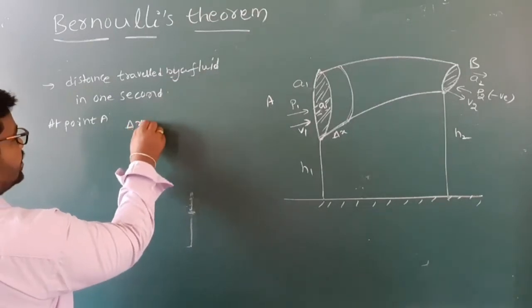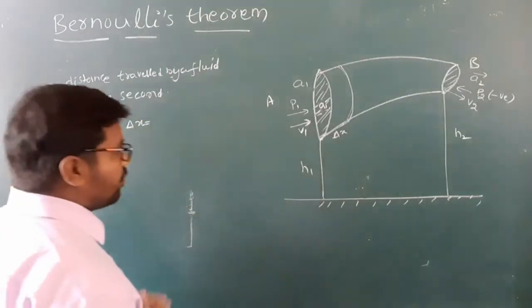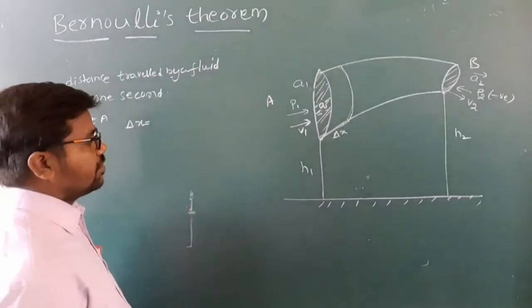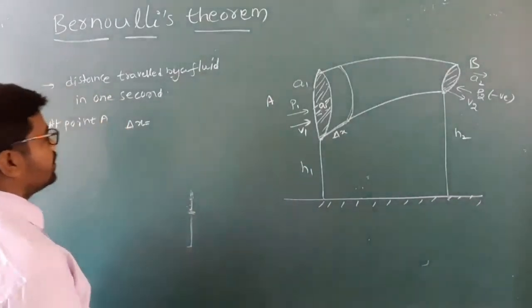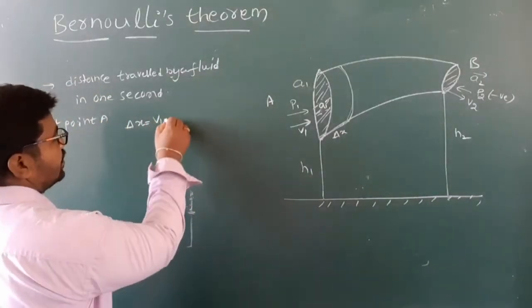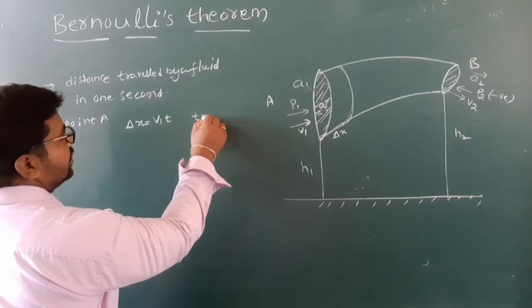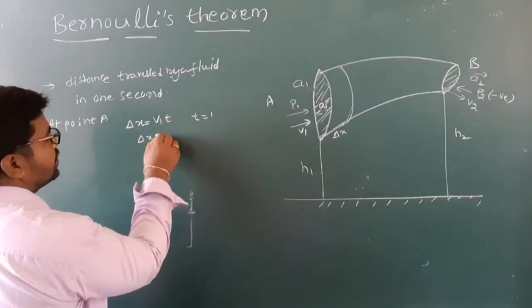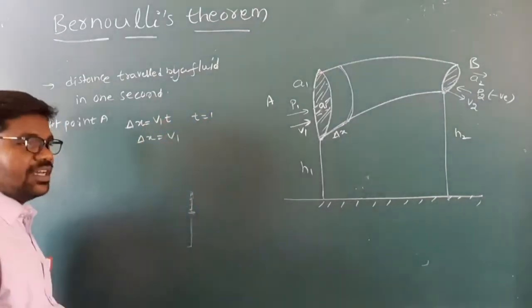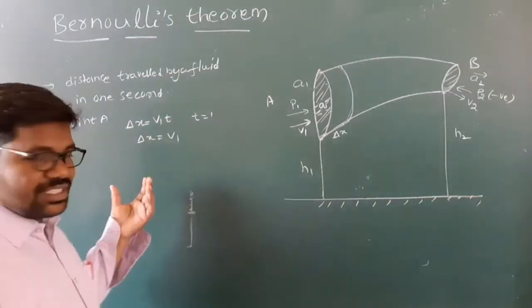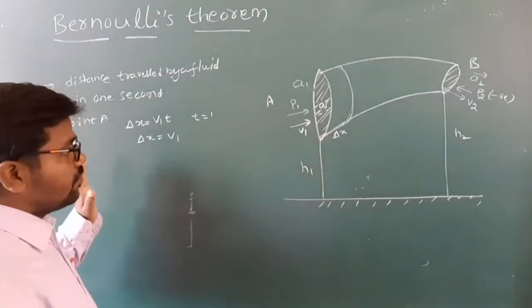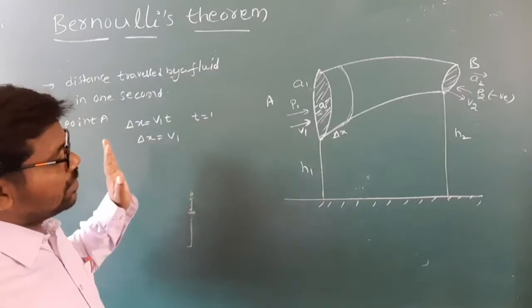We know that delta x is the distance traveled by the fluid on the left side, which is equal to velocity into time. Because t is equal to 1, delta x is equal to v1. So delta x is the displacement in which the fluid flows in 1 second.